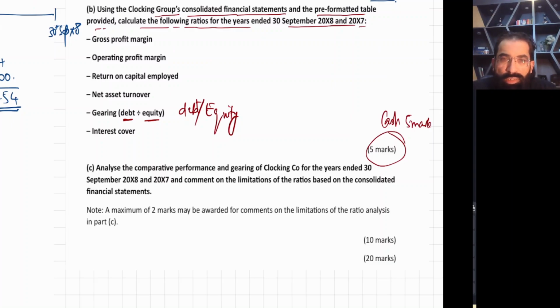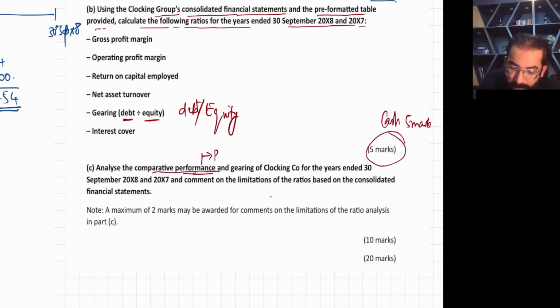So now they are saying the last requirement, the most important requirement, is to analyze the comparative performance and gearing of C. The comparative performance is normally profitability ratios. Then gearing of the company for the year 30th September X8 and X7, and comment on the limitations of the ratios.